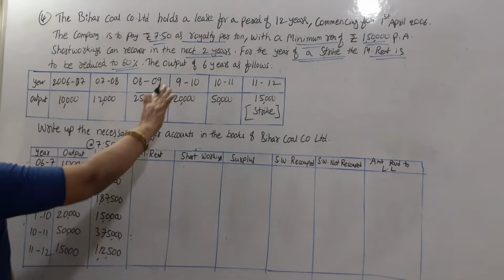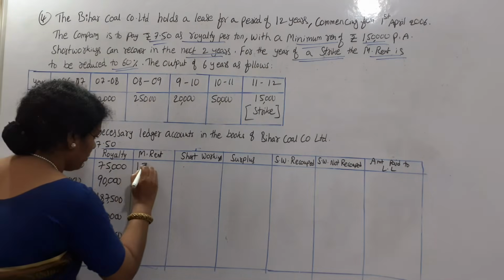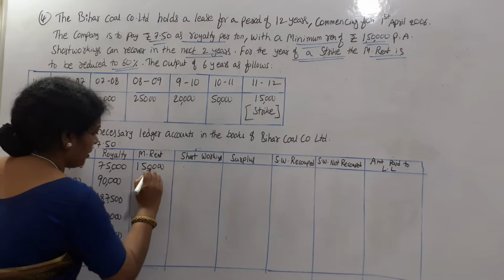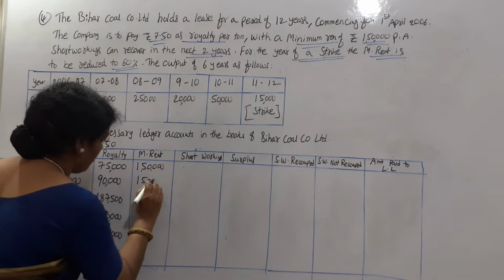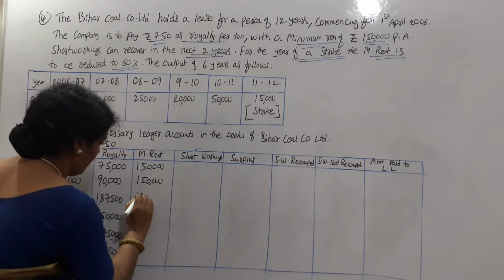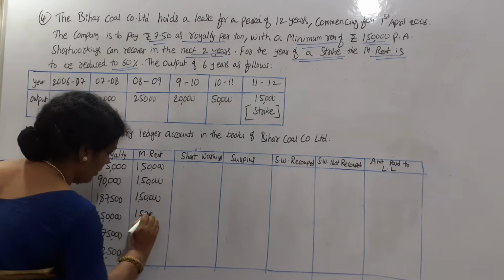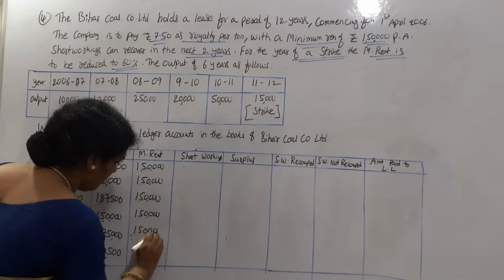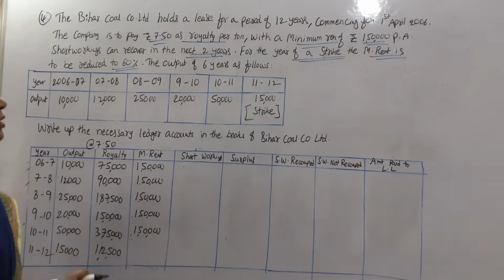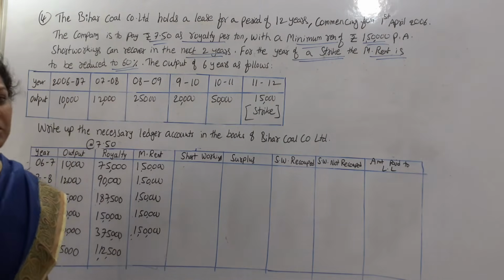Minimum rent, what is given to us? Minimum rent is 1,50,000. We'll write 1,50,000 for all the years except the last year, because last year there is a strike. Last year what shall we do? They said for the year of strike, minimum rent is to be reduced to 60%.